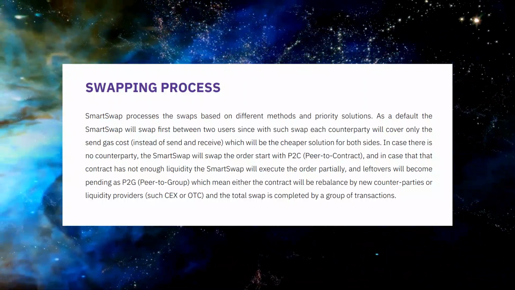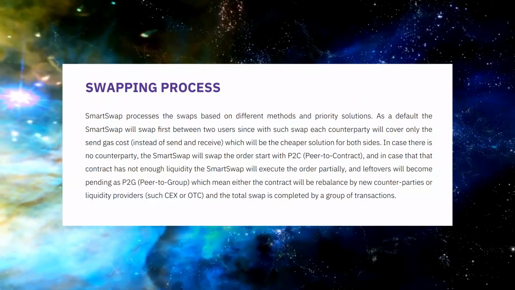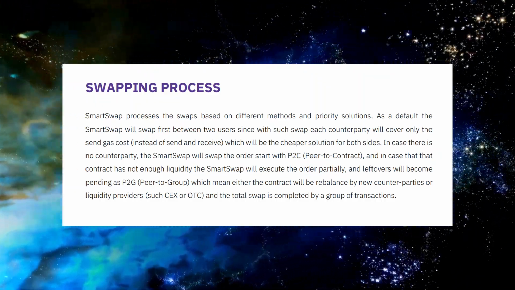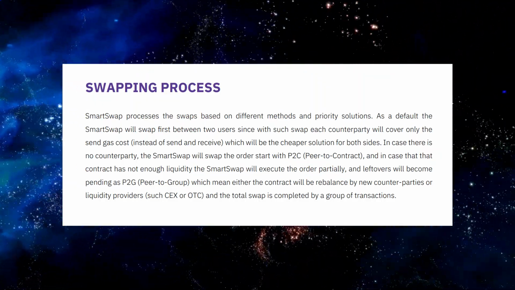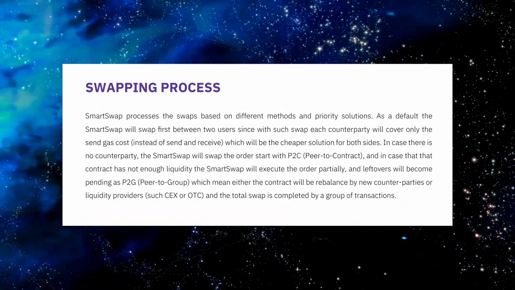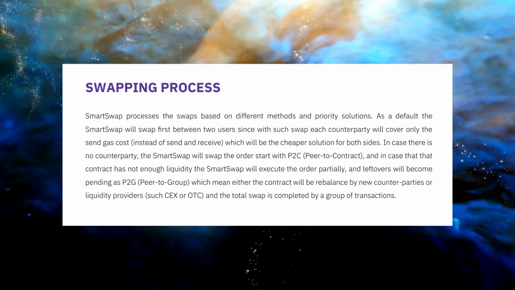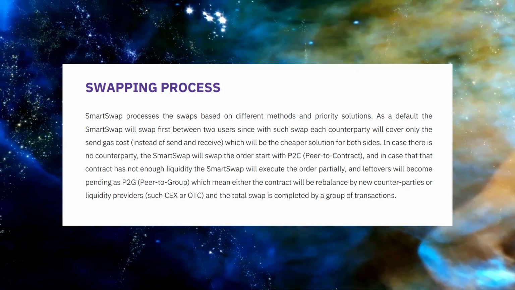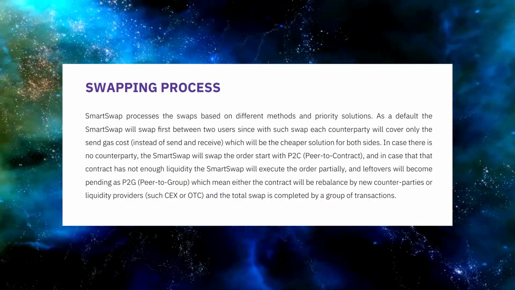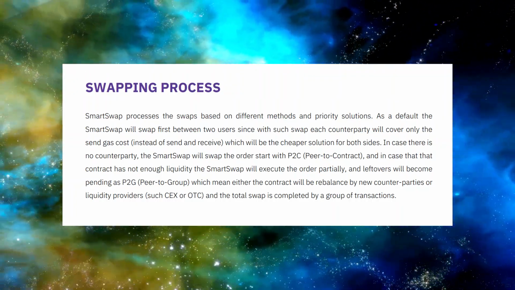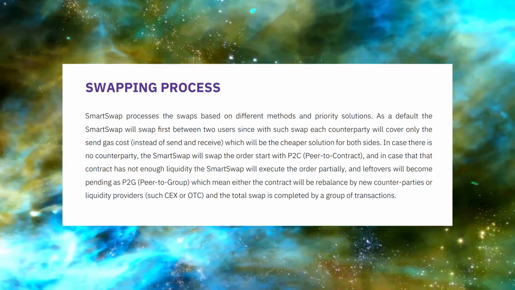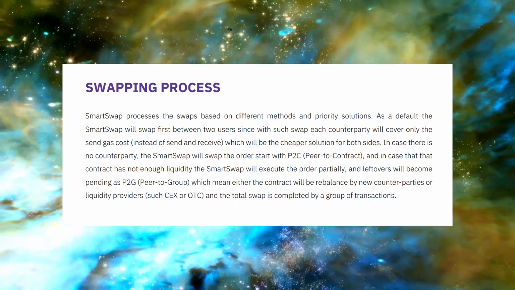How does the process work, you ask? SmartSwap processes the swaps based on different methods and priority solutions. It allows for P2P swaps, P2C swaps, and even P2P and C swaps. By default, it swaps between two users because with such swaps, each counterparty will cover only the send gas cost instead of both send and receive, which will be the cheaper solution for both sides.